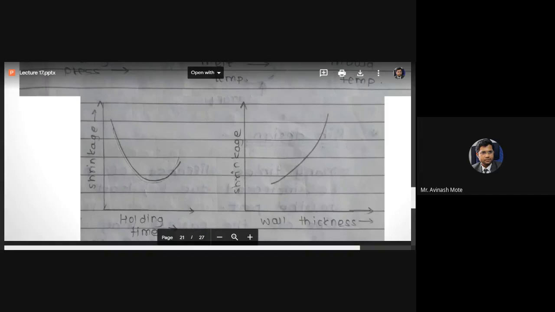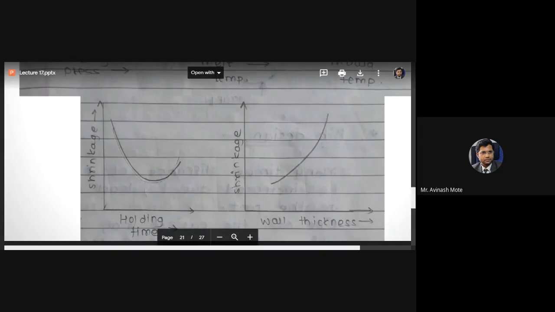So it will become more dense, and more density means there will be more compression. More compression means shrinkage is more. And when the wall thickness is less, it provides less resistance. Heat transfer will be very fast. Heat will be taken out from the mold very fast, and the atoms or droplets of molten material will not get proper time to solidify.